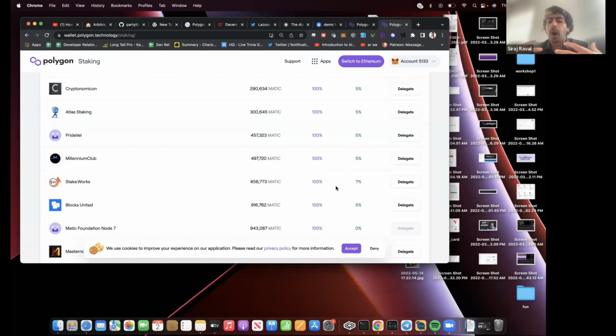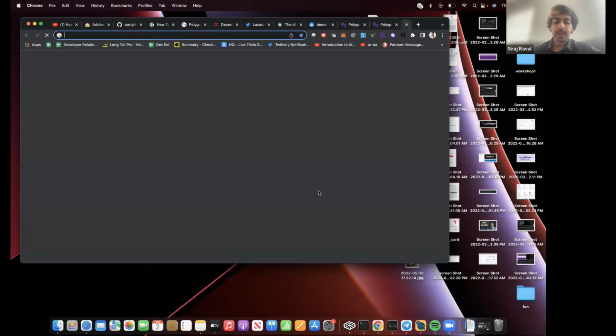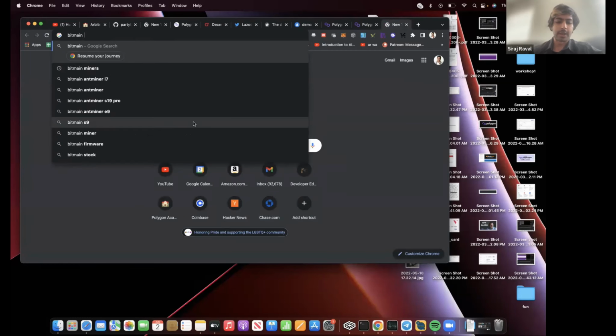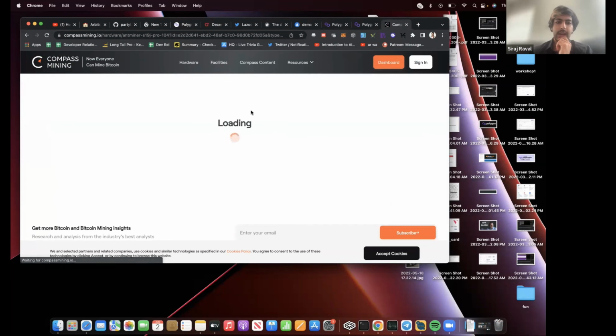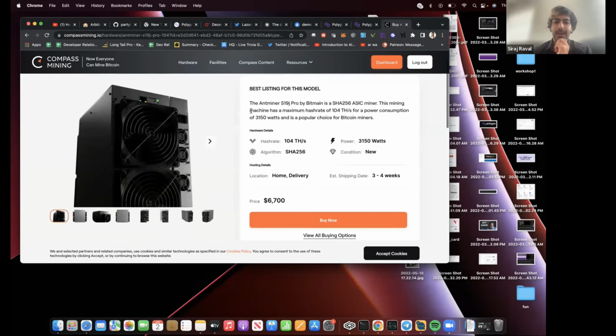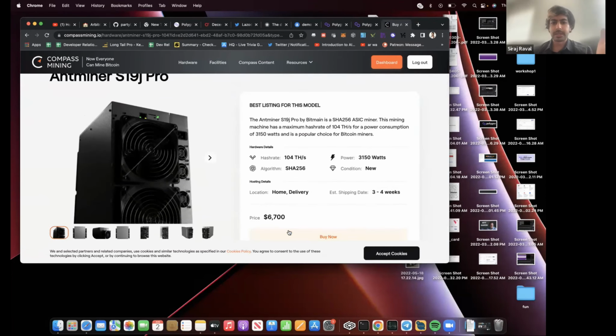Because proof of work requires a lot of energy, right? If you've ever heard of a Bitcoin miner, these things are as loud as World War II air horns. They're really loud. And Bitmain has this thing called an Antminer S19J Pro, which is one of the most powerful miners out there. This thing costs $15,000. I mean, right this second it costs $6,000, but it fluctuates with the price. Very, very heavy machinery.